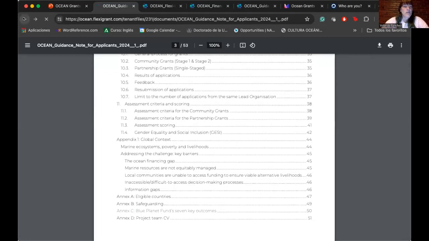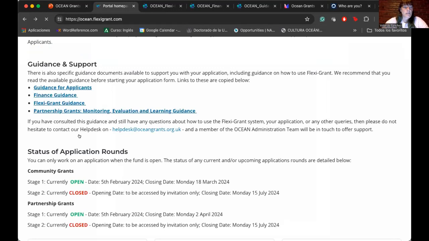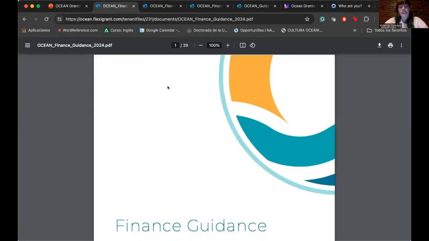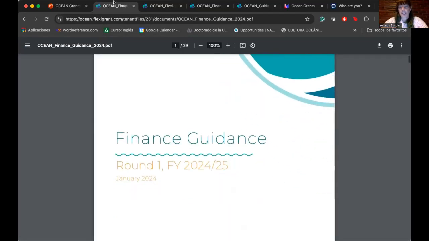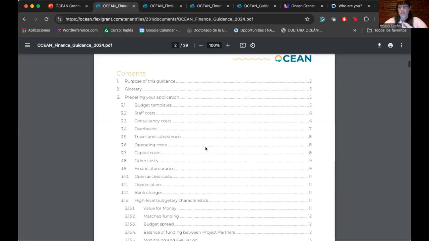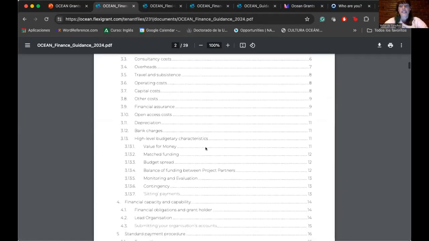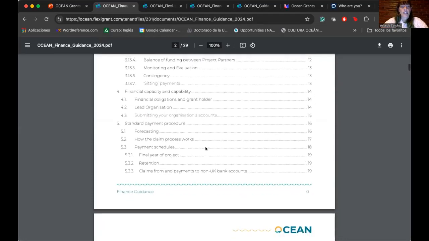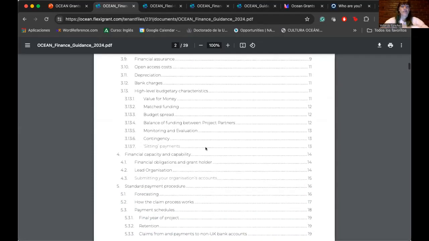If we go back, we will see the finance guidance. In that guidance, it's so important that you will find how you can split your budget, what kind of items you can split in your budget, about how to use the money that you receive from the grant.